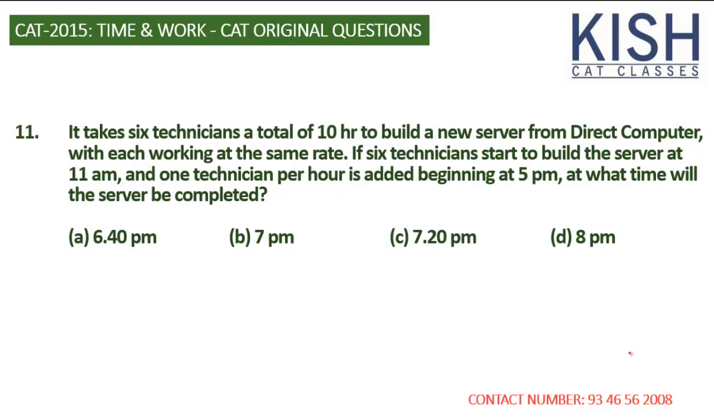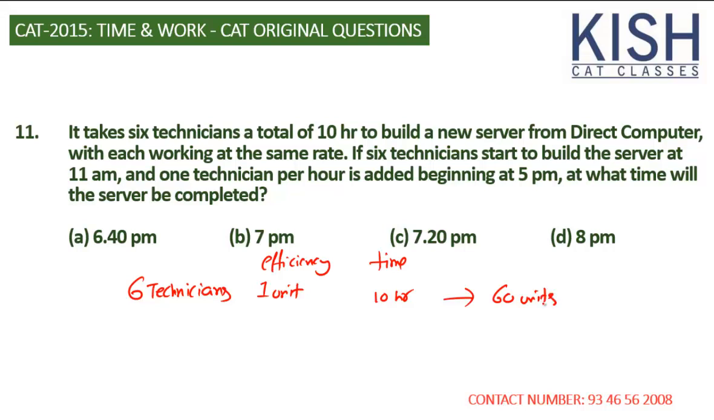It takes 6 technicians a total of 10 hours to build a new server from direct computer, with each working at the same rate. So the efficiency of each worker is the same. We have 6 technicians. Their efficiency is, let's say, 1 unit. They take 10 hours. Each technician finishes 10 units in 10 hours, so the total for 6 technicians is 60 units, which is 100% of the work.